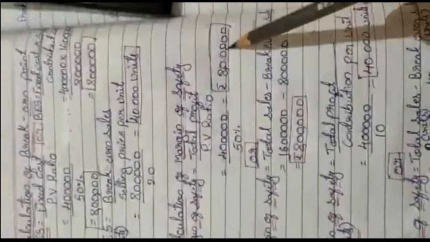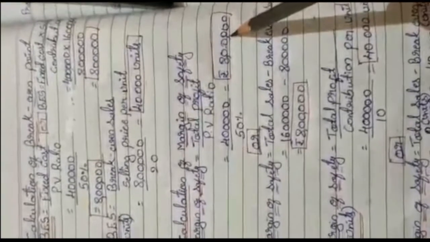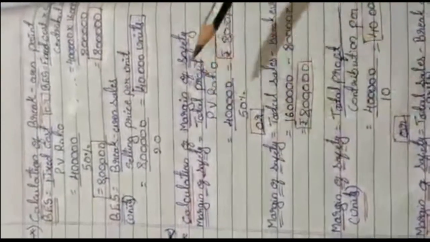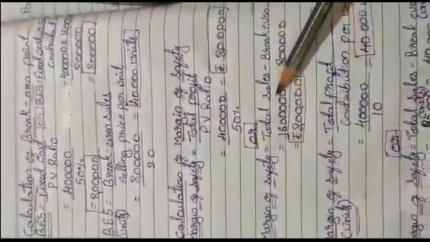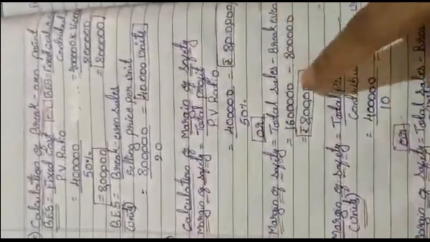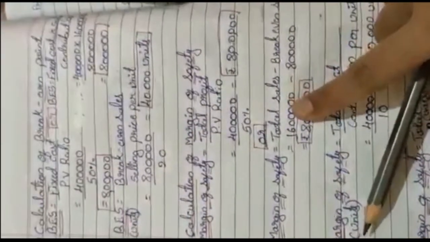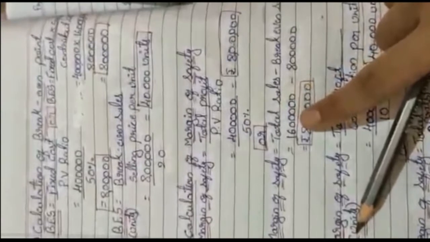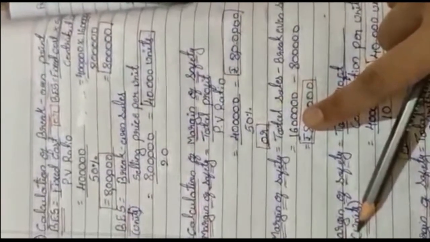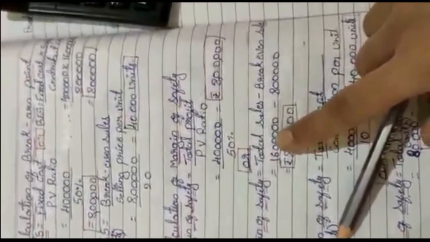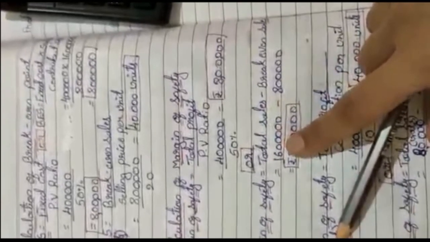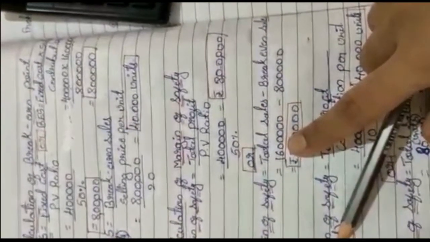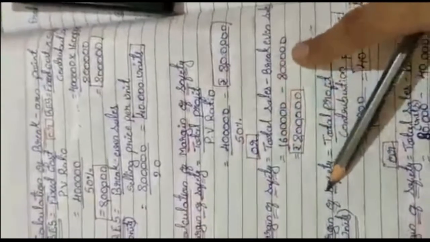8 lakh rupees. The same 8 lakh I have mentioned here, right? And similarly with another formula, which is the total sales minus break-even sales. Total sales in the problem they have given, like we have calculated the total sales, which is 80,000 into 20 rupees selling price per unit, right? So if we calculate that, we got how much? 16 lakh minus break-even sales.